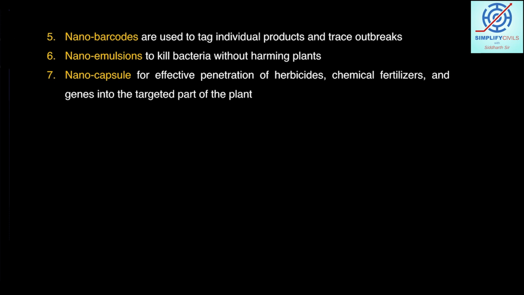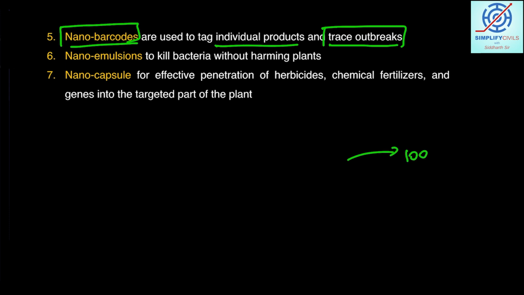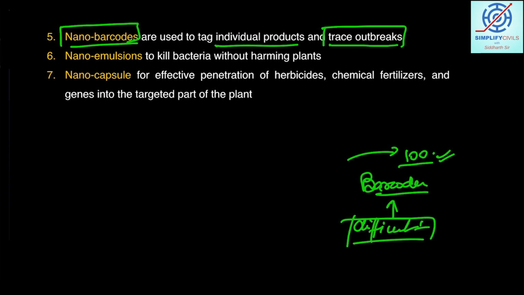Coming to the 5th example is nanobarcodes. These barcodes can be used to trace the outbreaks, to trace the individual products, and maybe even if there are 100 packages being transported from one place to another, these barcodes at the nano level will be difficult to read first of all. So there will not be any kind of leakage, and this can be used for security purposes also. And this is how we can ensure that if a particular product is being damaged, we can also understand this.